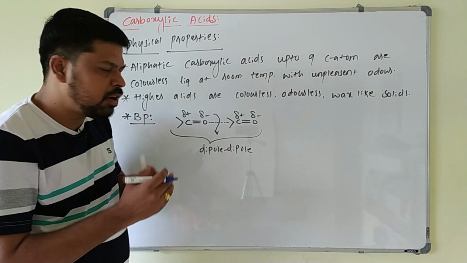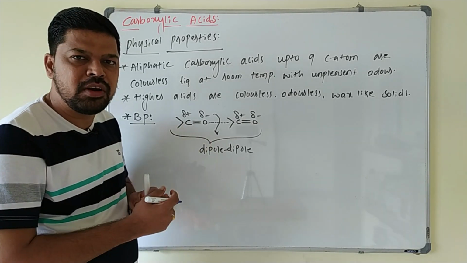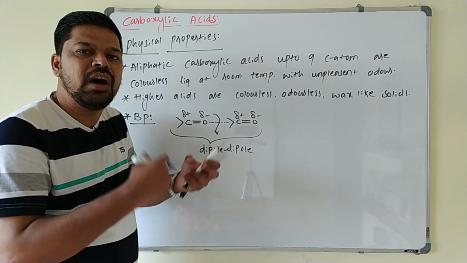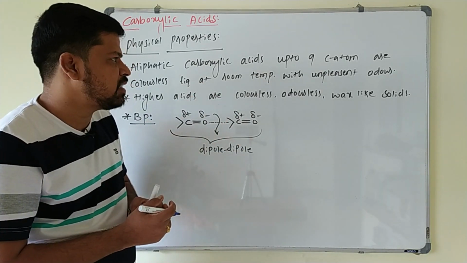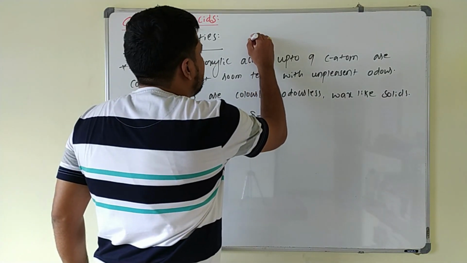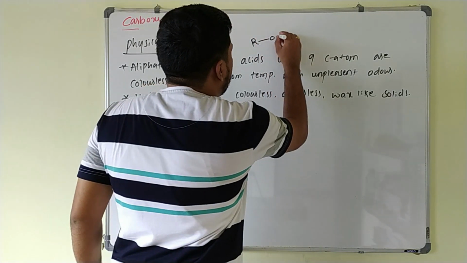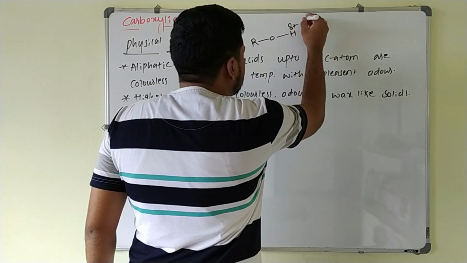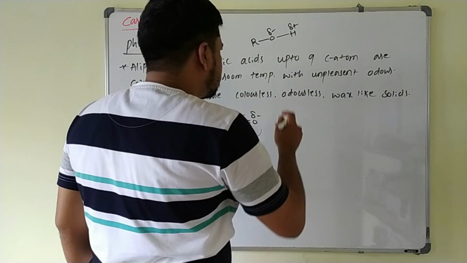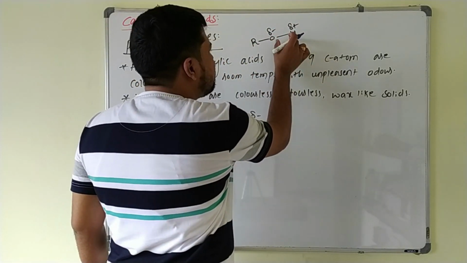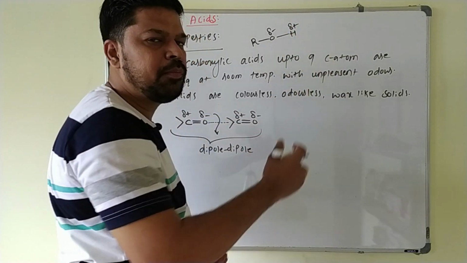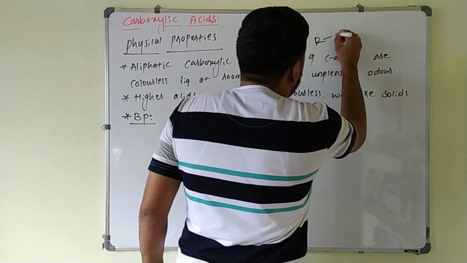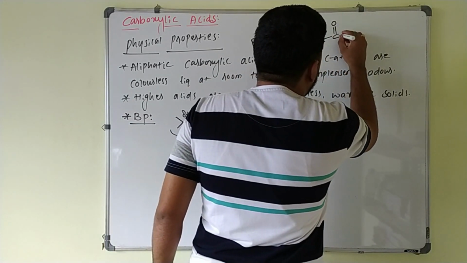carboxylic acid. But if you go for alcohols, there also hydrogen bonding is present, but the strength of the hydrogen bond is weaker in alcohols as compared to carboxylic acids. The reason is, in alcohol you will have an OH group like this, and this is partial positive and this is partial negative. And in alcohol, this OH bond is less polar as compared to the OH bond of the carboxylic acid.